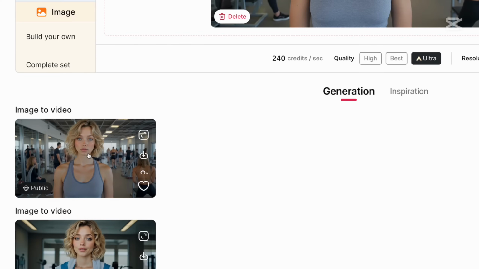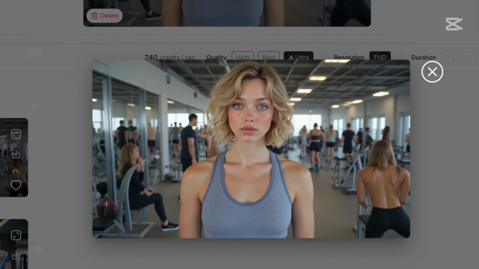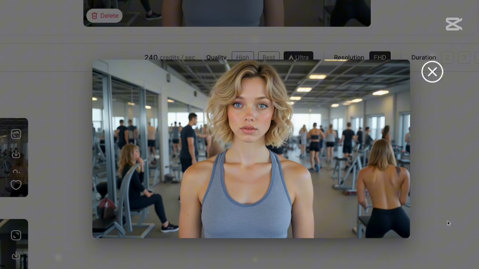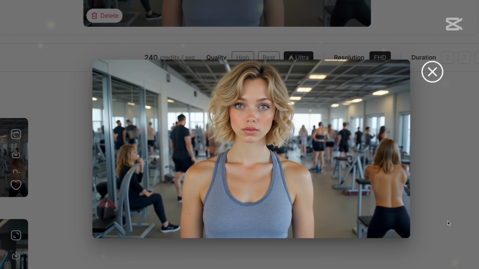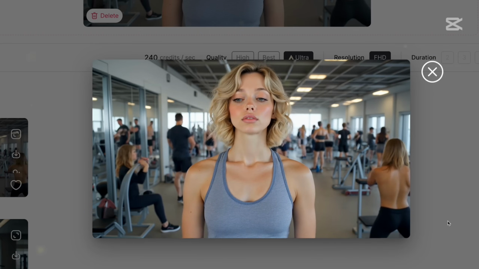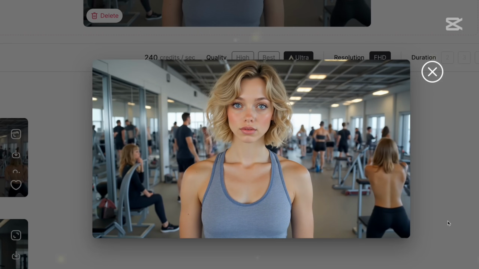And now the second one is basically this one. So we have again this video from the gym. Let's see what this one looks like. I can see that there is a lot of movement in the background. So this is a very difficult generation.